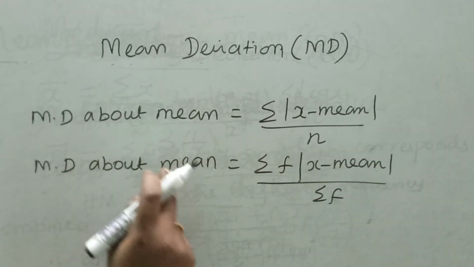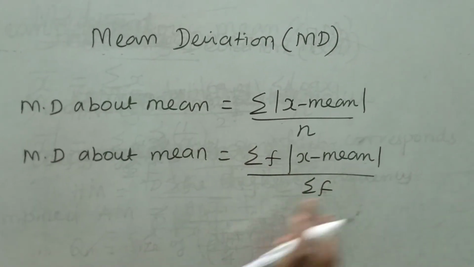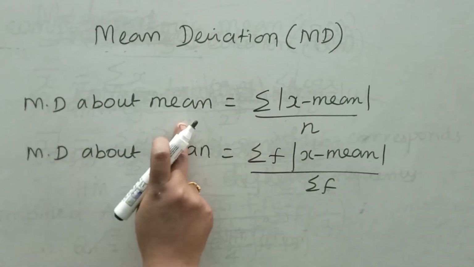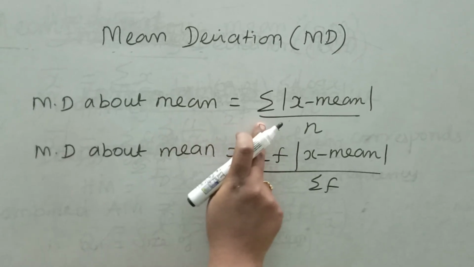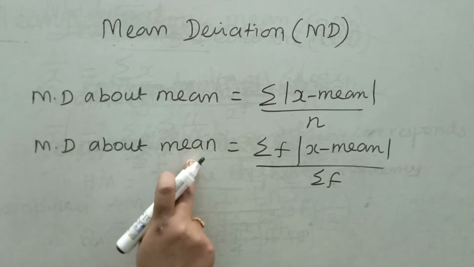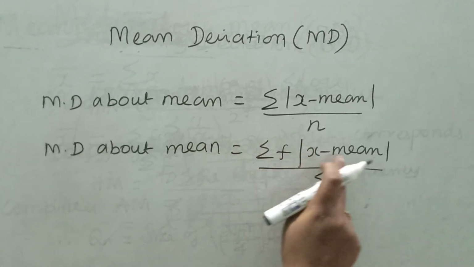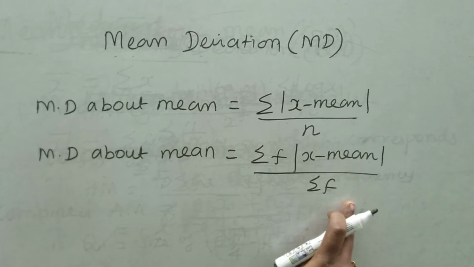These two formulas are used for mean deviation about mean. For individual data, it is sigma modulus x minus mean divided by n. For discrete and continuous data, it is sigma f modulus x minus mean by sigma f.